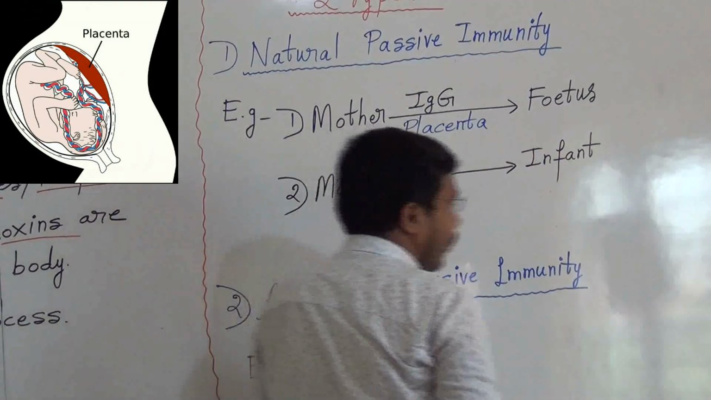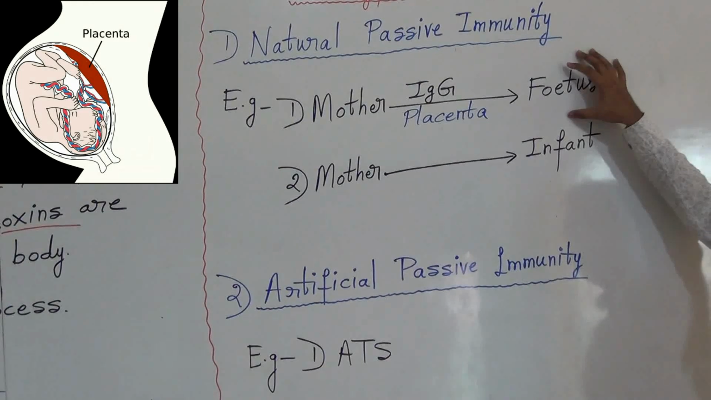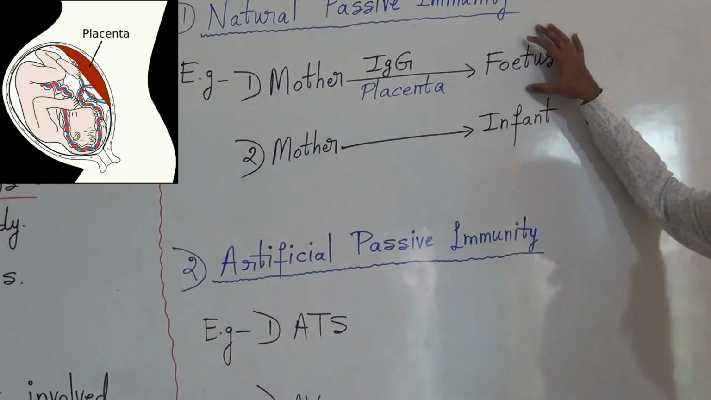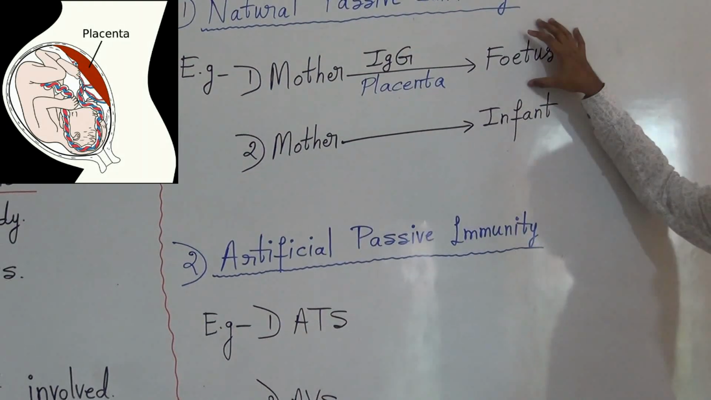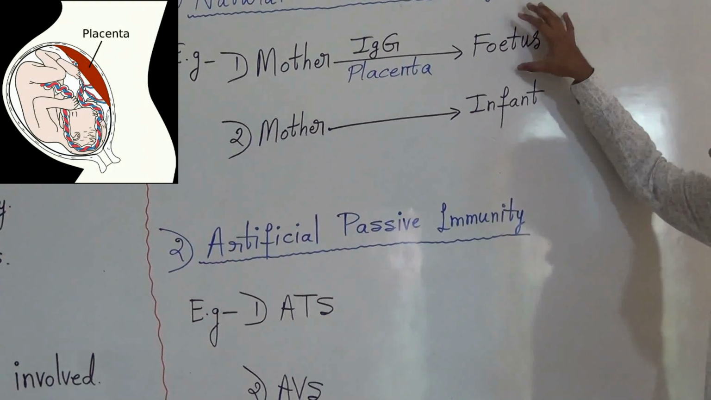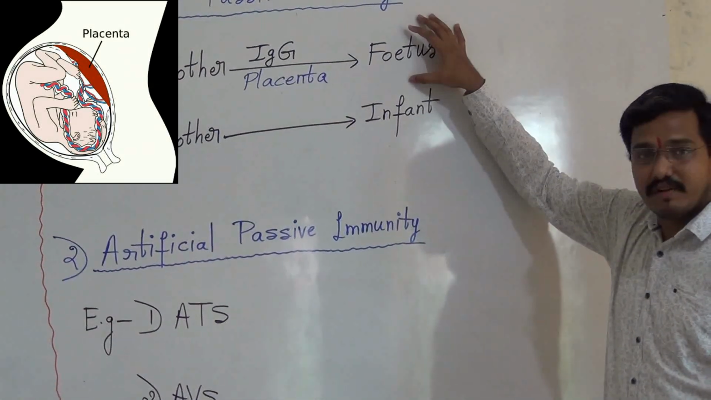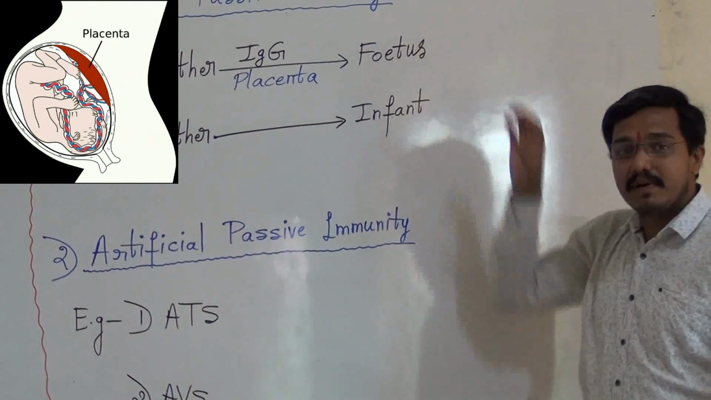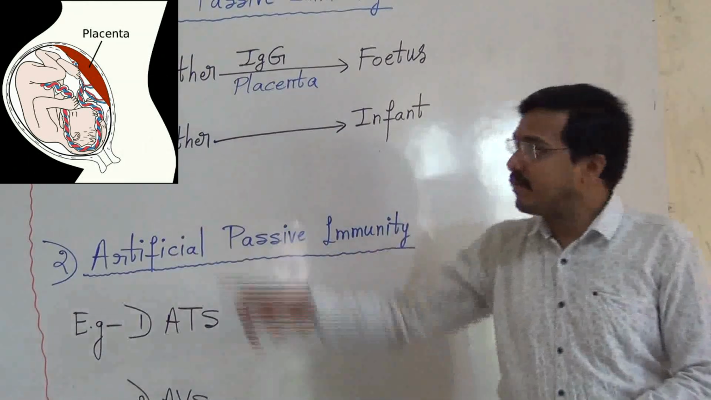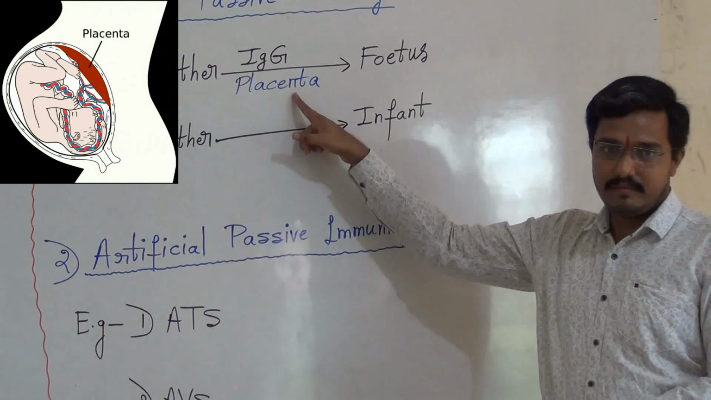Right? ಈಗ ನೋಡಿ, ಈ ಫೀಟಸ್ಗೆ ಮದರ್ ಬಾಡಿಯಲ್ಲಿ ಪ್ರಿಪೇರ್ ಆಗಿರುವಂತಹ ಆಂಟಿಬಾಡಿ ಬರುತ್ತೆ. ದಿಸ್ ಇಸ್ ನ್ಯಾಚುರಲಿ. That's why this is the first example for natural passive immunity. What is the first example? Transfer of antibodies IgG from mother to fetus through placenta.